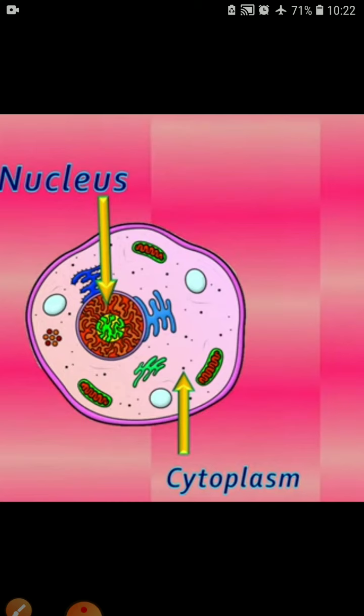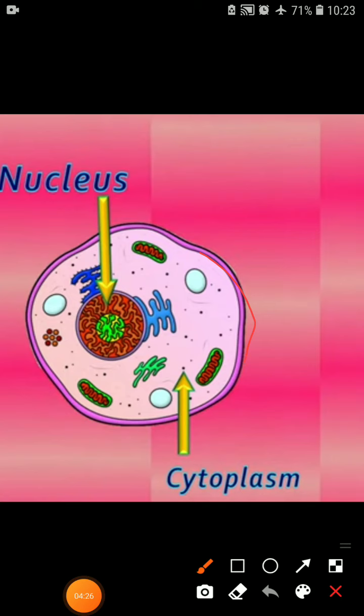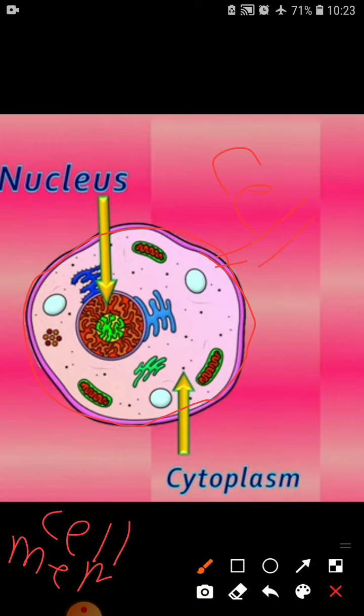Now come to the point that is again important in this chapter, that is the cell. What is a cell? As we talked about the function and structure of the cell and how it works in our body, a cell is covered with a cell membrane. As we are able to see here, the line which surrounds the cell is known as the cell membrane. This wall is what separates the cell from its surroundings. So what is the cell membrane? The cell membrane is the outer covering of any cell, isn't it?